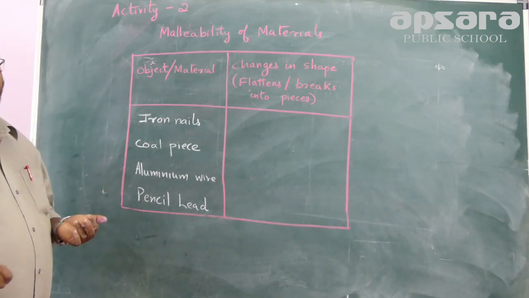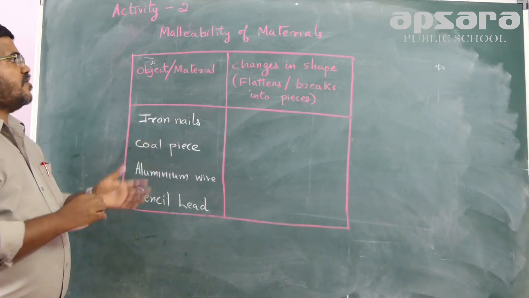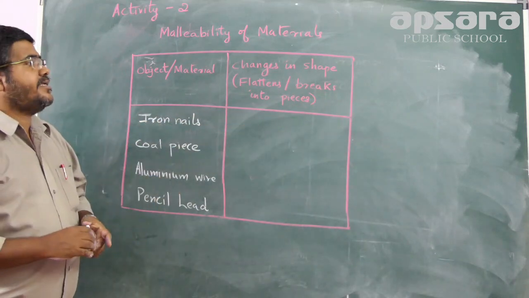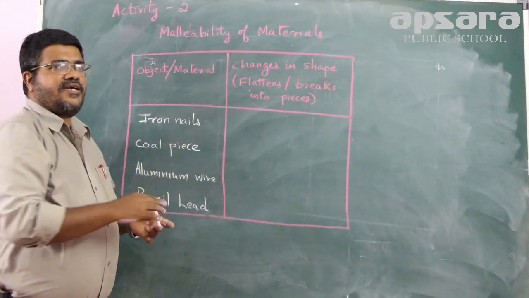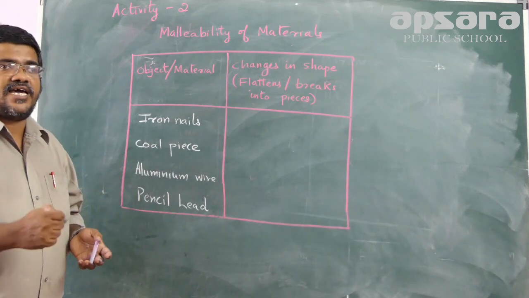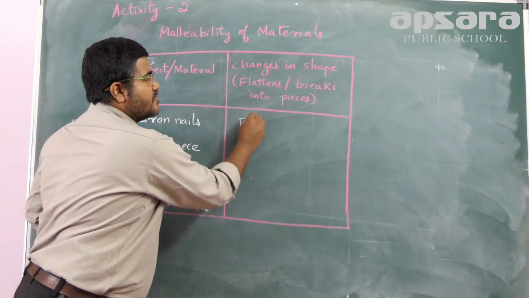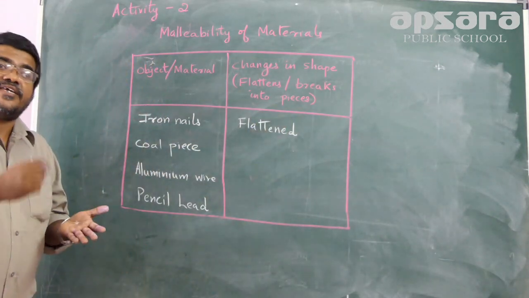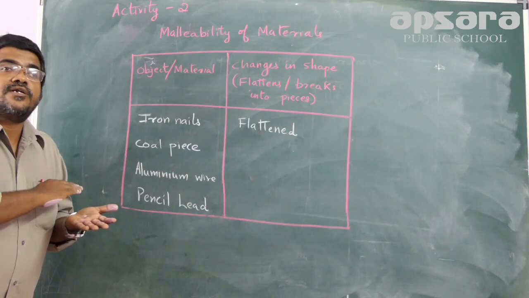So what is actually going to happen after that? It may change its shape, and in that way we can study the properties. What changes? Changes in shape. The inference or conclusion we draw is that it flattens or breaks into pieces. Two criteria on shapes. If I take an iron nail and hammer it, it will become flat. The iron nail will get flattened. That means it is malleable. We can hammer and beat it and draw it into a thin sheet.